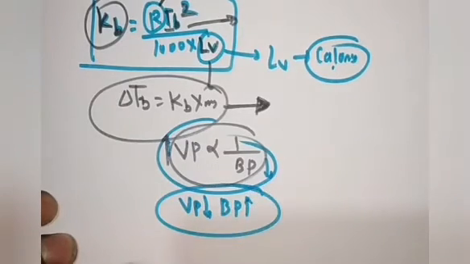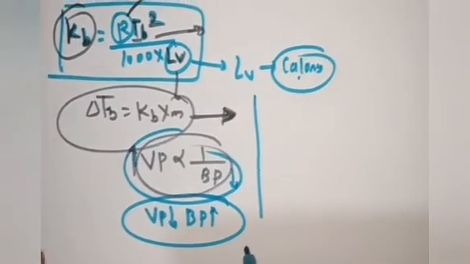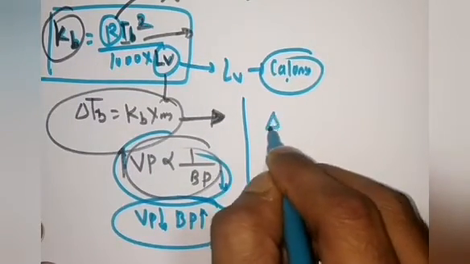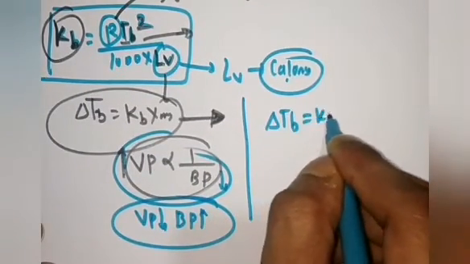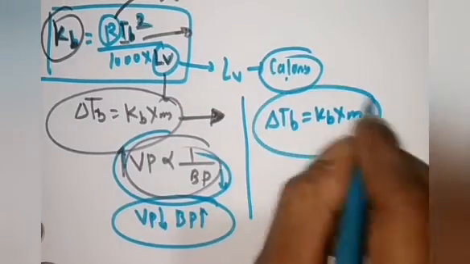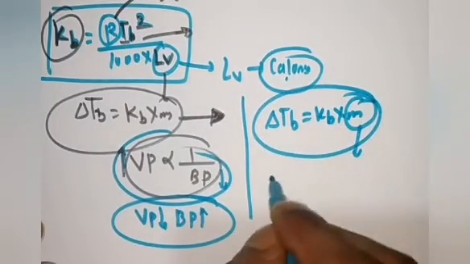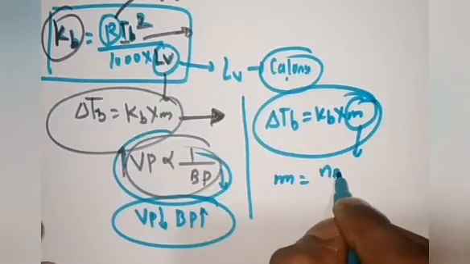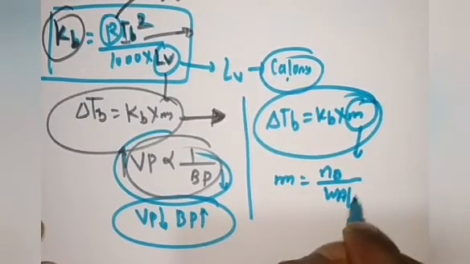So that was happening over here, and in every derivation, delta TB is equal to Kb into m. This is totally going to depend upon the molality, and molality is equal to, already I have defined, Nb upon Wa in kg.